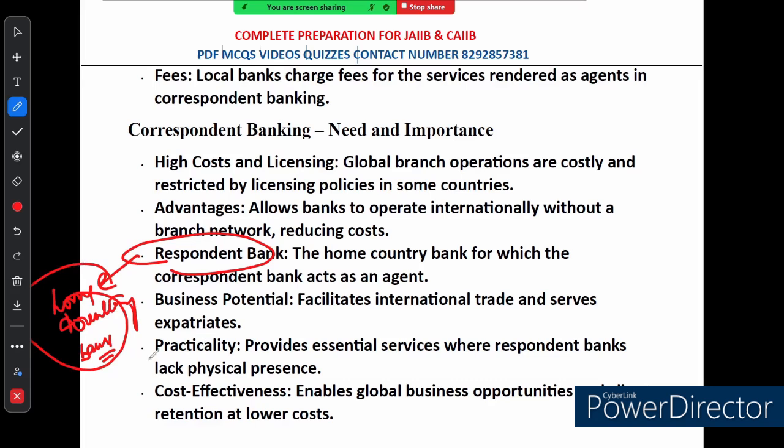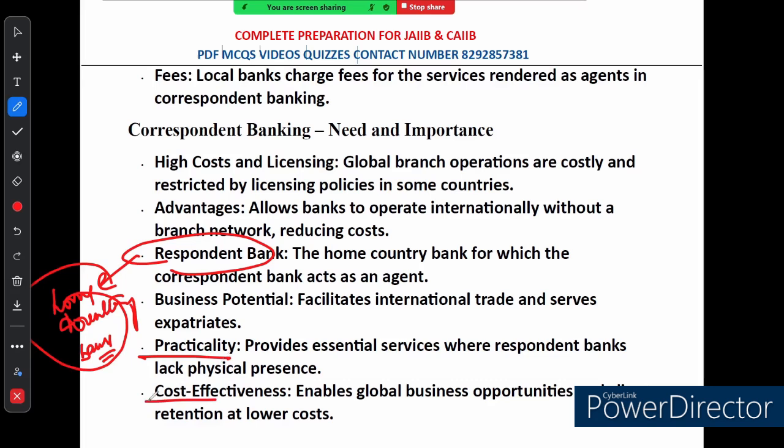Now let's talk about the practical benefits. One of the biggest practical benefits of correspondent banking is that it provides essential services in places where the respondent bank does not have a physical presence. In such countries, the correspondent bank makes it possible to offer global services without being everywhere at once. This is not only convenient but also crucial for maintaining business relationships and serving customers worldwide.